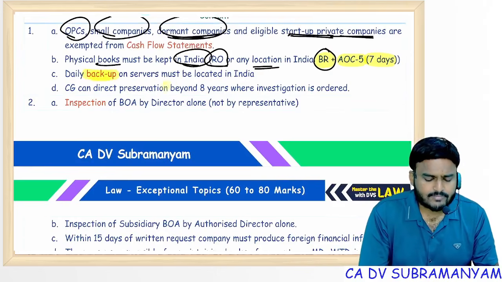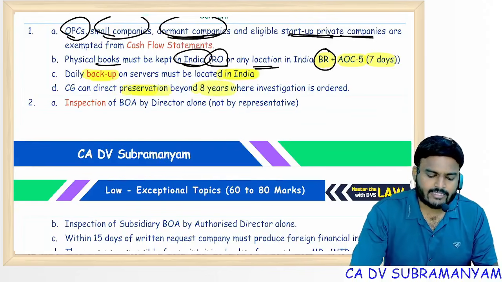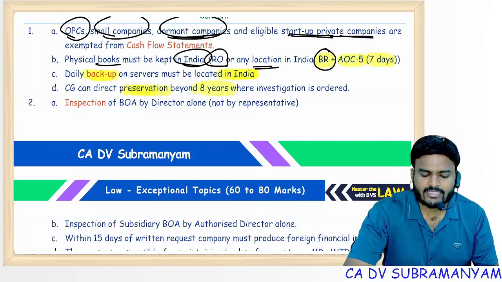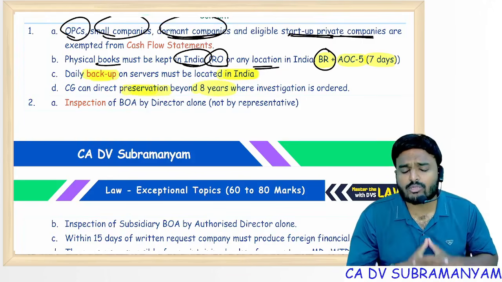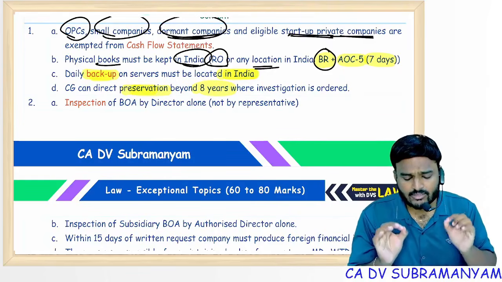Daily backup is compulsory, and it must be located in India. The Central Government may direct a preservation period beyond 8 years. Actually, what is the preservation period? 8 years. The last 8 years of books of accounts you need to maintain. But if the CG orders to maintain more than 8 years, then that company should maintain books for a period of more than 8 years.